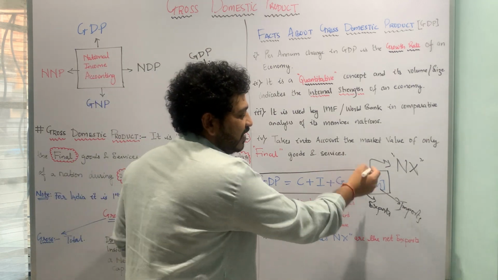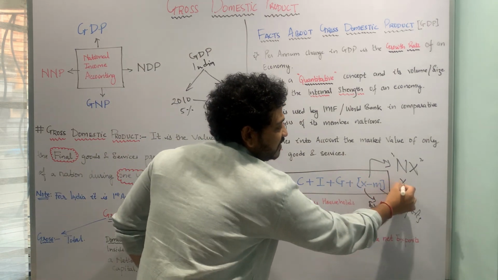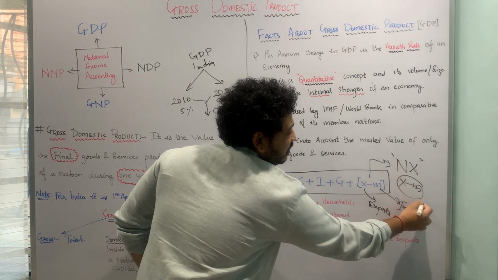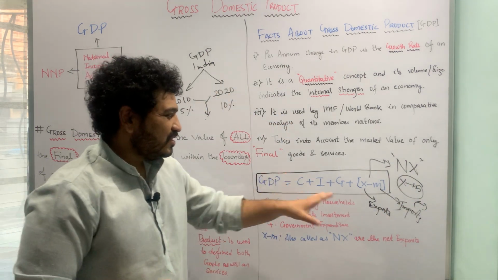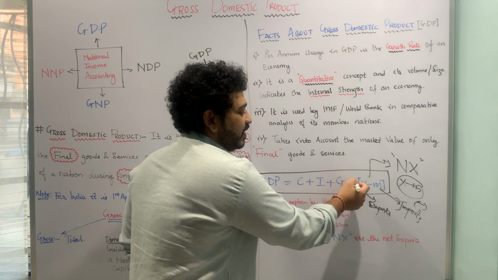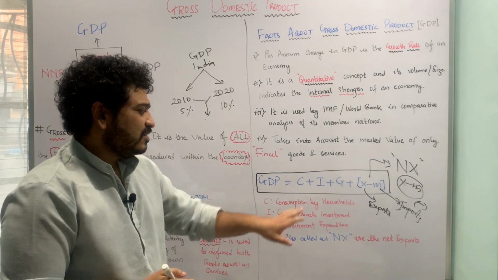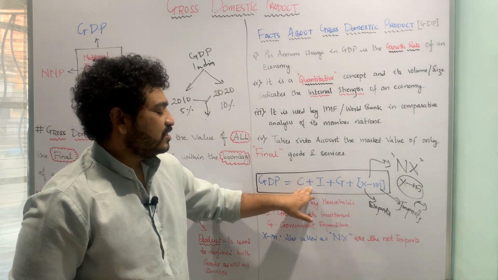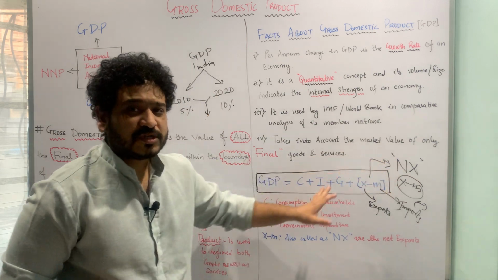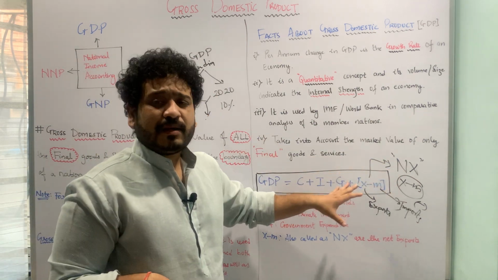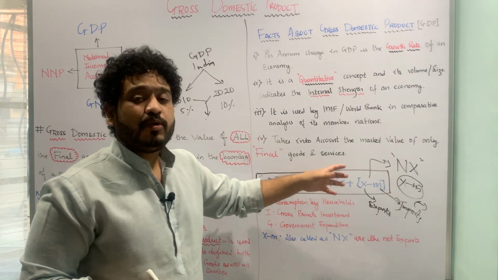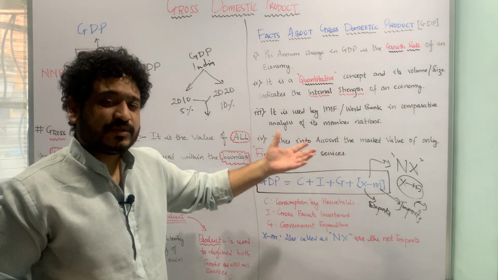In case of India you will always find this X minus M value in the negative territory, and therefore it will be negative here. This is only in case of India I am talking about. In other countries you can go and check it. That is an exercise which you can undertake.